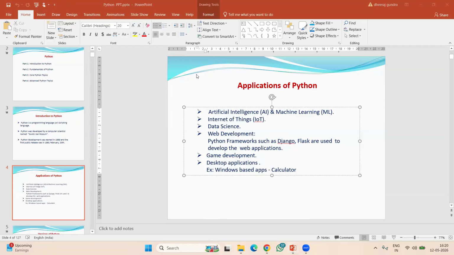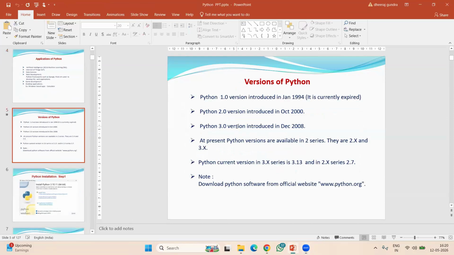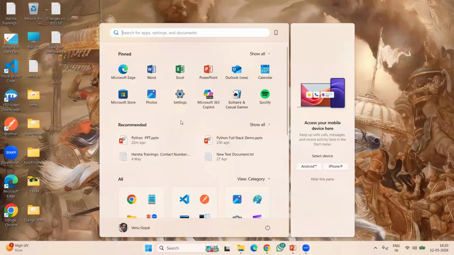Fine. Next, versions. Versions of Python. So Python versions are available. Basically, three versions. Let me explain here one by one.